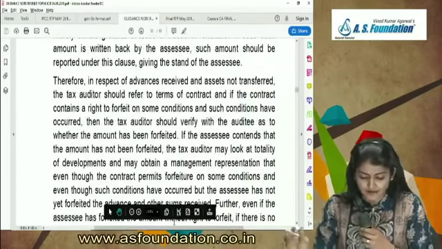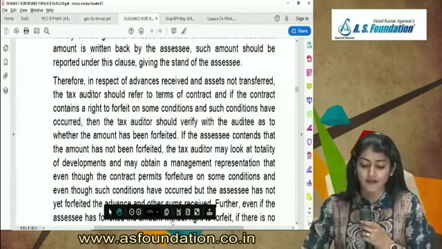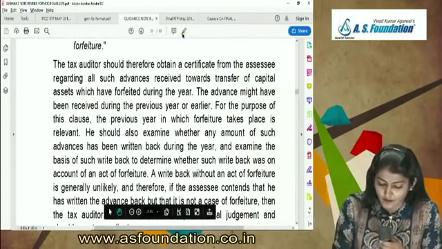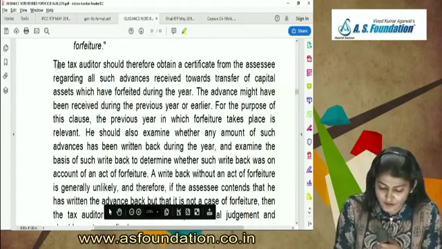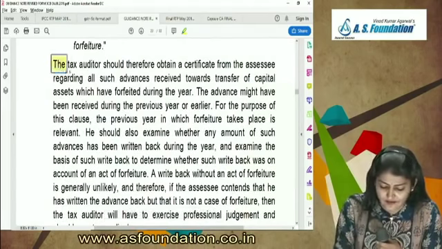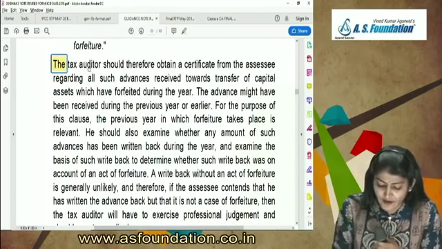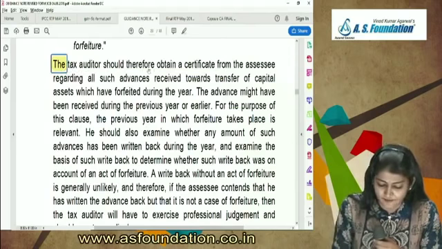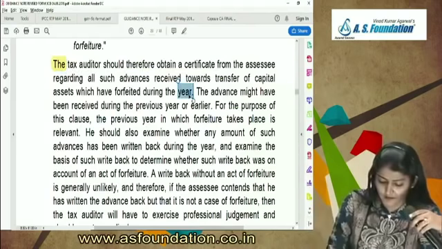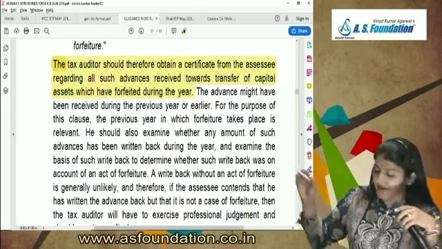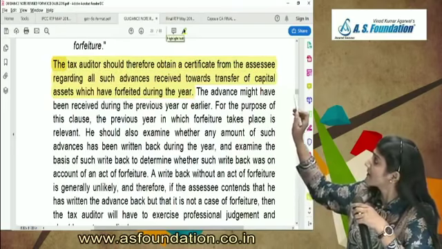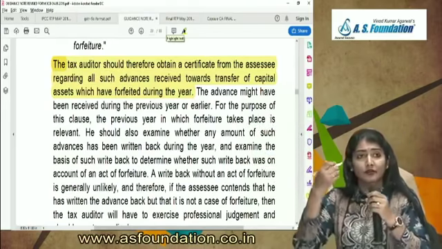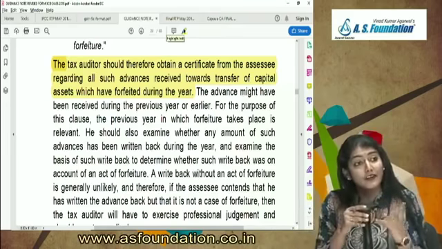In respect of the advances received and assets not transferred, the tax auditor should refer to the terms of the contract. You can copy down this sentence. The tax auditor should therefore obtain a certificate from the assessee. This is the audit procedure. Regarding all such advances received towards the transfer of the capital asset which have been forfeited during the year. Did you see that sentence? What is the sentence? The tax auditor should therefore obtain a certificate from the assessee regarding all such advances received towards the transfer of the capital asset which have been forfeited during the year.